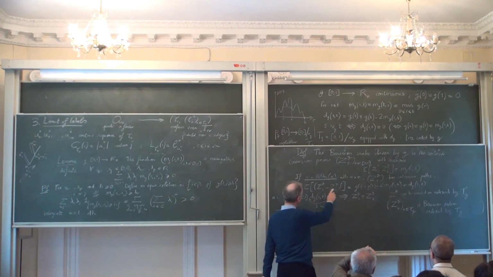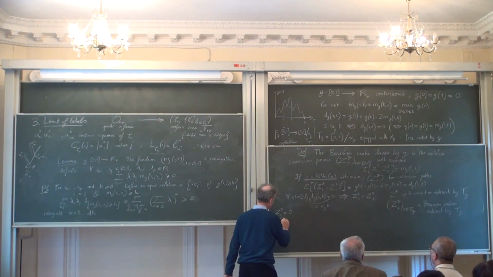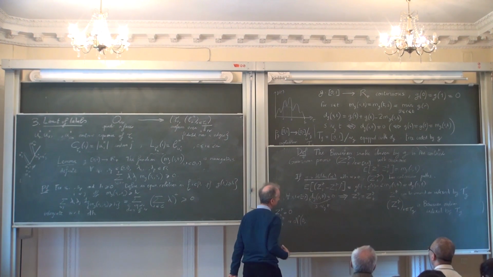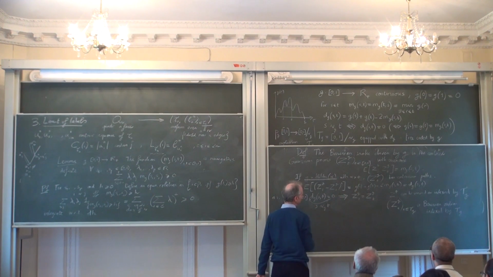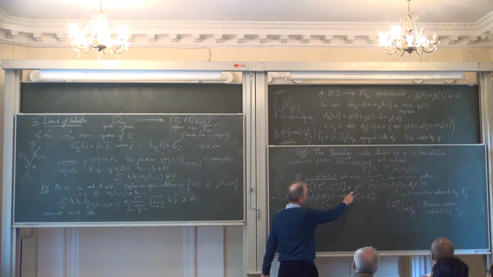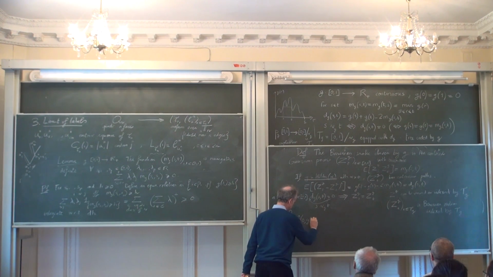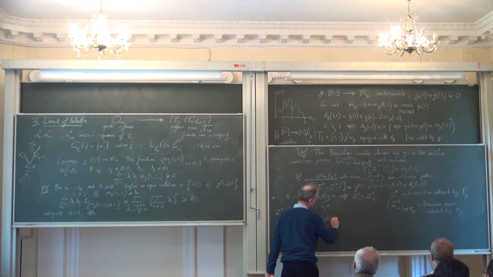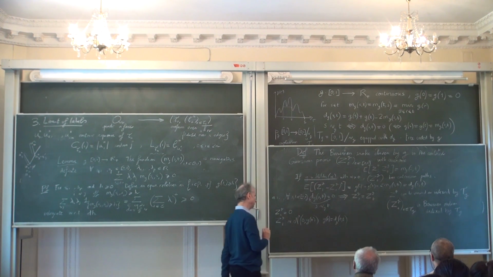And then from this property, you see that Z_g(t) follows a Gaussian distribution with mean 0. And if you take s equals 0, what you get here is simply g(t). And g(t) is the same as the distance in T_g between 0 and the point t, if you want.